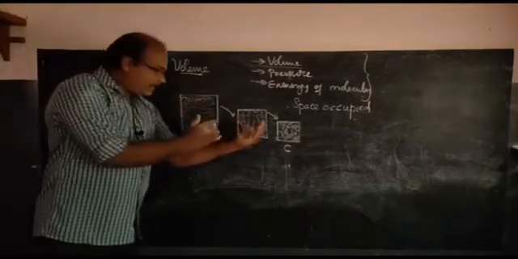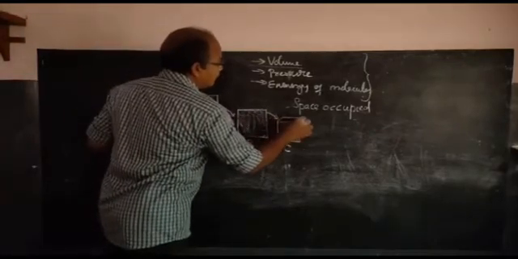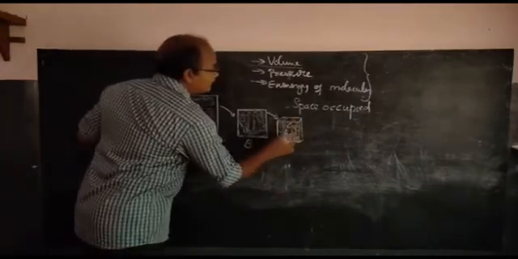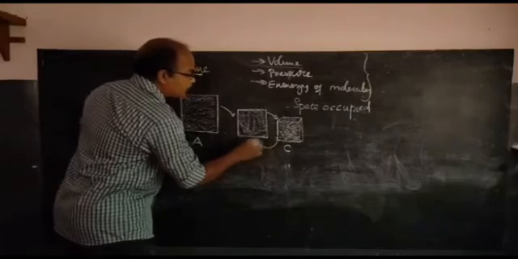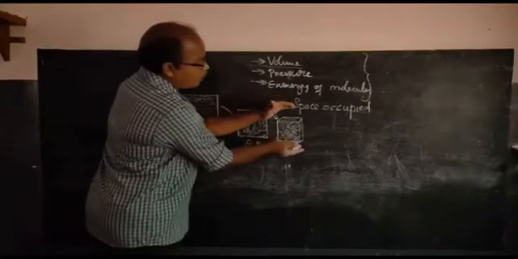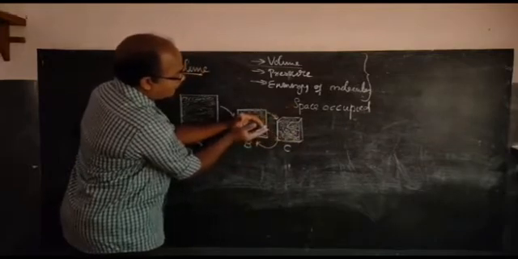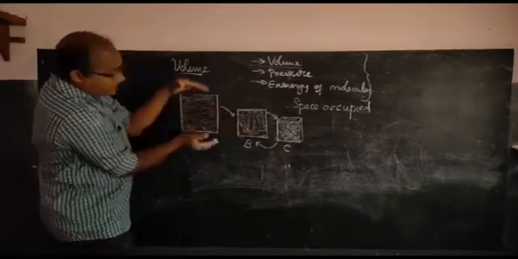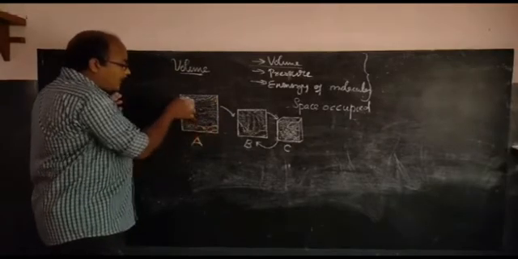Let us examine in a reverse way. For example, I filled the cylinder C at the very beginning. The volume of the gas is the volume of the cylinder C. When it is transferred to B, the volume increases. The gas particles that occupied the space in C now occupy a larger volume. When it is transferred to A, the same gas occupies another volume. Therefore, the space occupied is the volume of a gas.